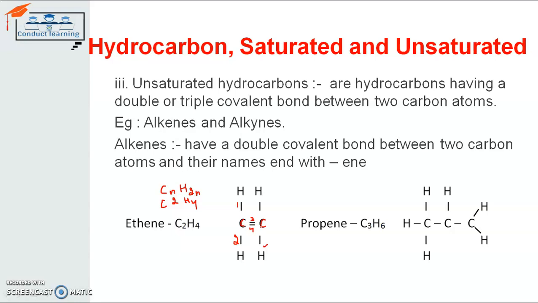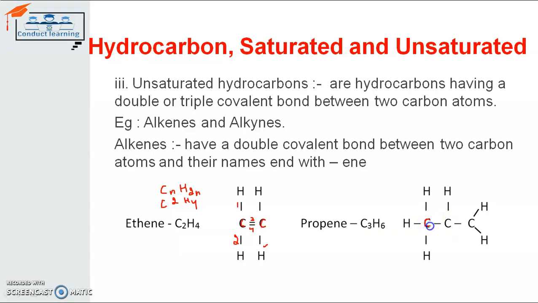Another example is propane. It can be represented in this way also. This is a saturated hydrocarbon, there is no double bond between the carbon atoms. The structure is represented in that way, where only single bonds are made between the carbon atoms. So here we have to check first of all this carbon atom.